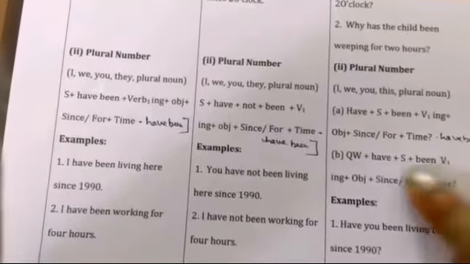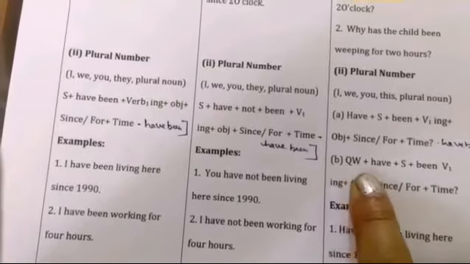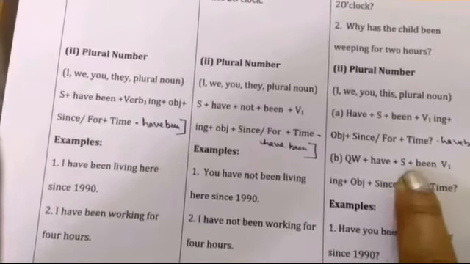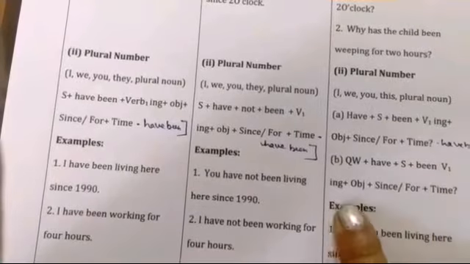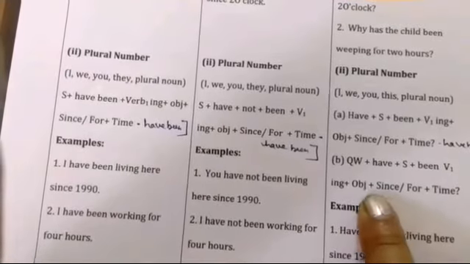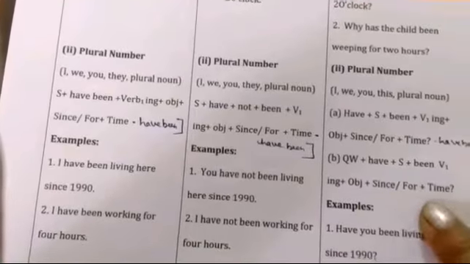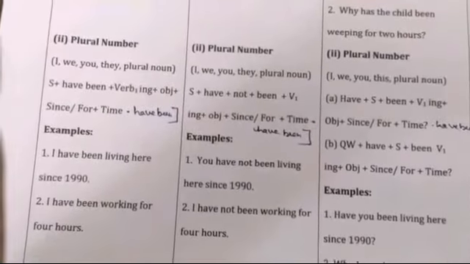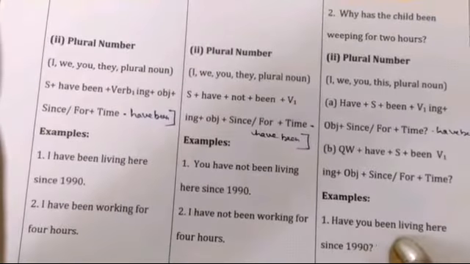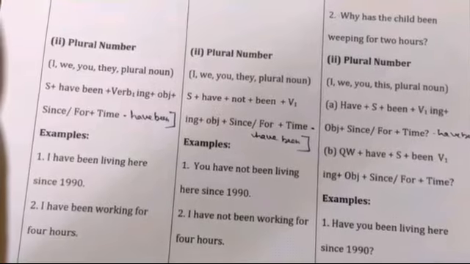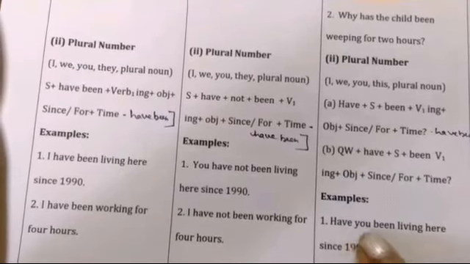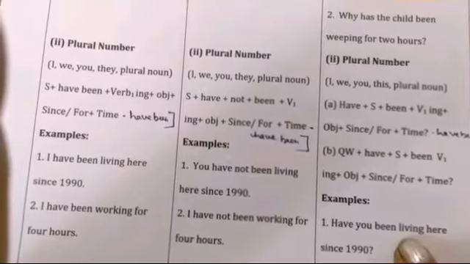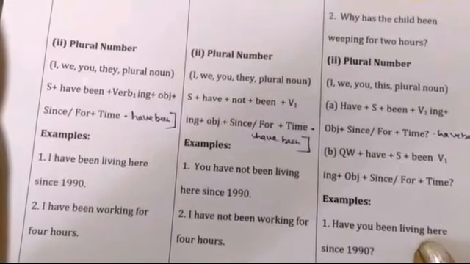Okay, the same in question word, then have, then subject, then been, then verb first form plus ing, and then object, then since or for, and then time, and then question mark. These are the examples. Have you been living here since 1990? Question mark. We put have before the subject and been after the subject, and verb first form plus ing.